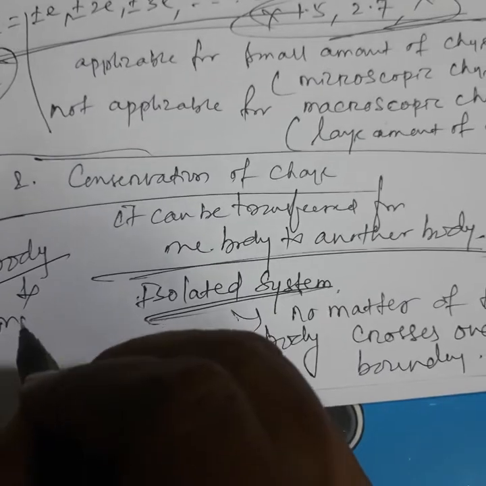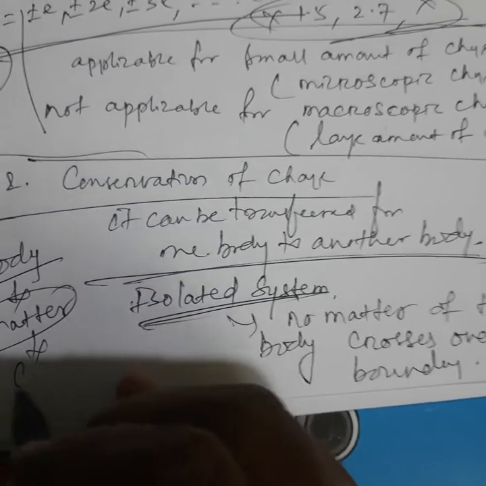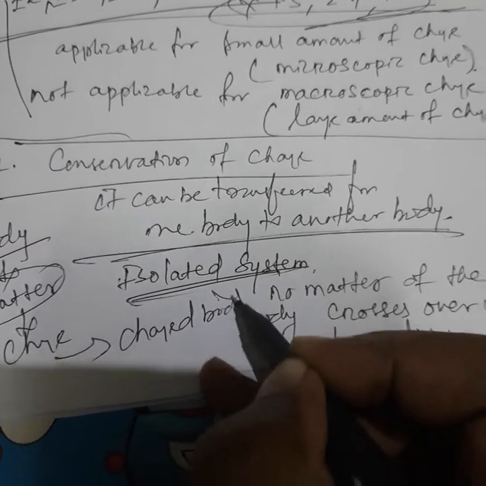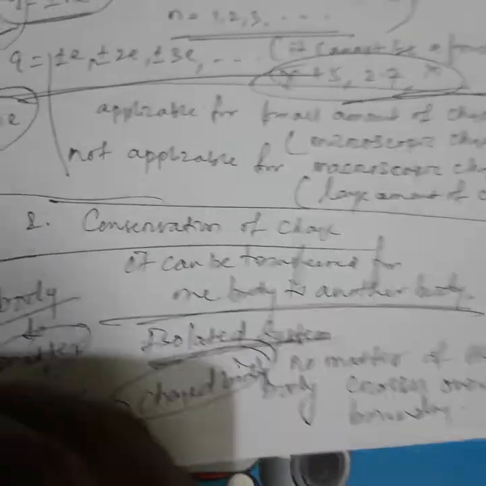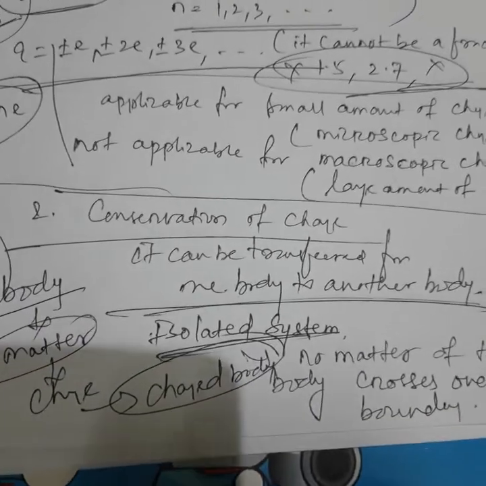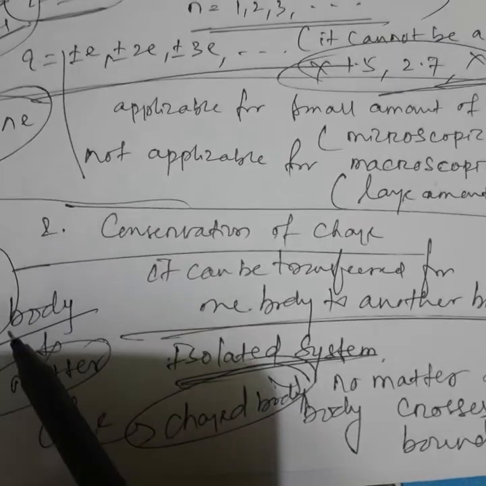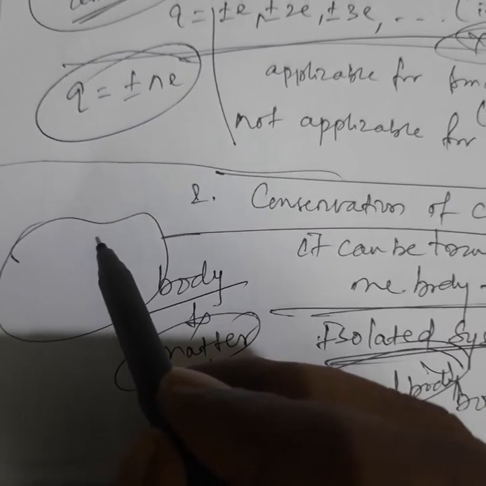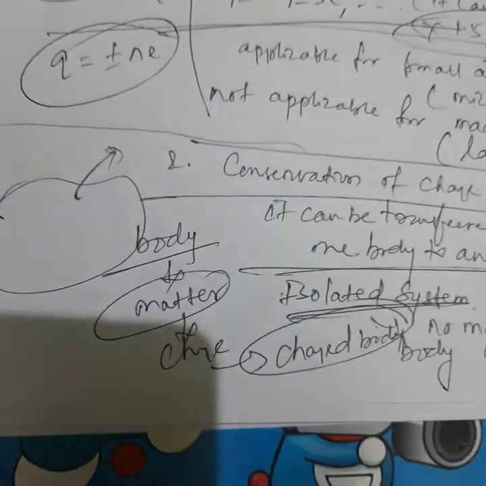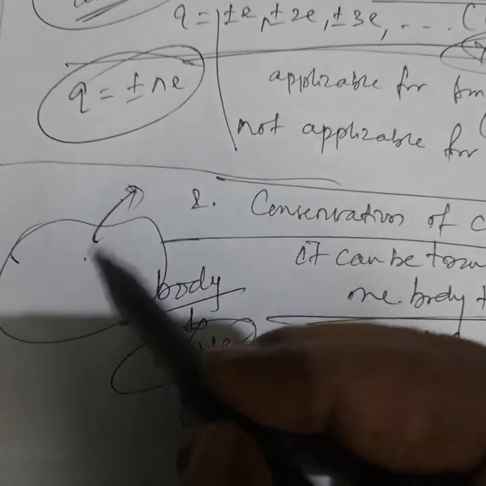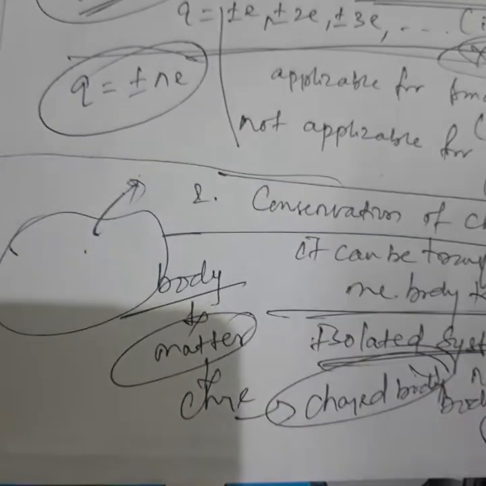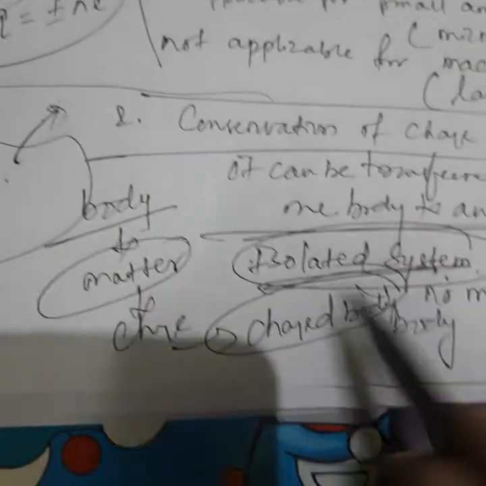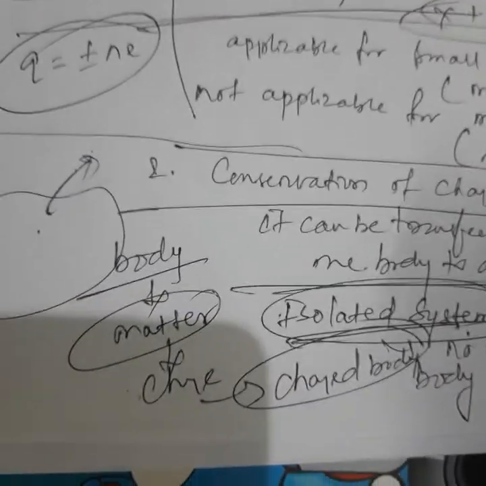Body means there is some matter, and if it has some charge, then it is called a charged body, and this charged body has some fixed boundary. So an isolated system means no matter will go out across the boundary. If matter goes out, then along with the matter, the charge will also change. So when the system is isolated, you can say that the charge is conserved.